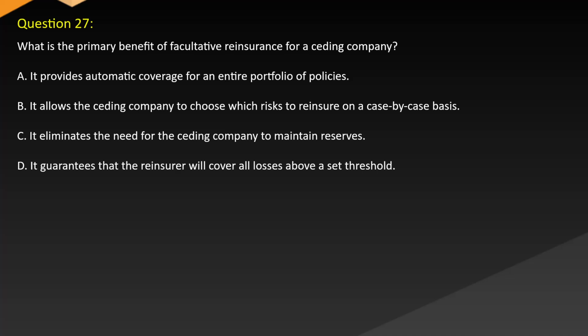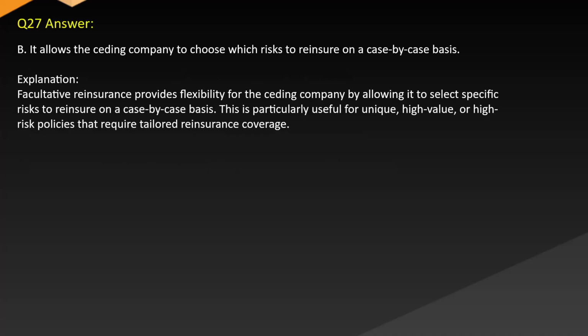A. It provides automatic coverage for an entire portfolio of policies. B. It allows the ceding company to choose which risks to reinsure on a case-by-case basis. C. It eliminates the need for the ceding company to maintain reserves. D. It guarantees that the reinsurer will cover all losses above a set threshold. Answer. B. It allows the ceding company to choose which risks to reinsure on a case-by-case basis.